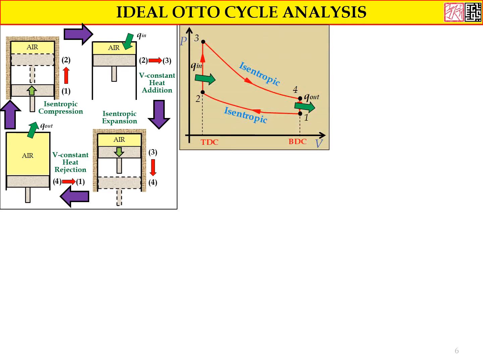And now we look into the PV diagram. We have the top dead center and bottom dead center. Q in is at the process 2 to 3 and 4 to 1 is the Q out. And we have two isentropic processes there, which are process 1 to 2 and also 3 to 4.